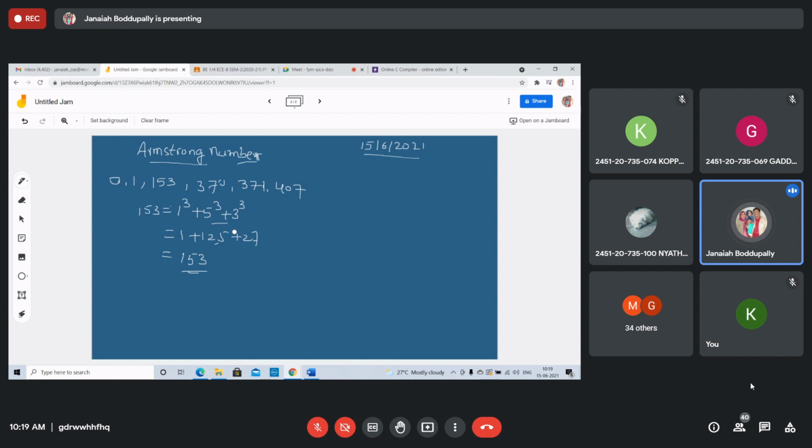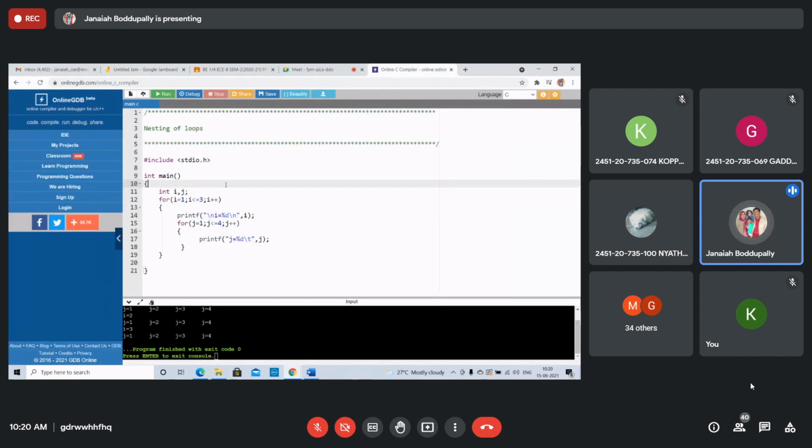How can you write a C program? Divide that number, then take the remainder, keep the remainder, take the sum. That's it. Take any number first. We'll execute. See the program in the book. Otherwise, we can go. I already have those programs and executed programs. I will share all the programs today.